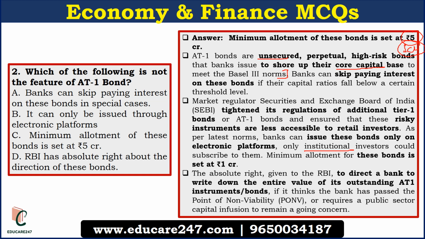They can direct banks to withdraw the outstanding of additional tier 1 bonds, and they can direct banks to stop paying the interest payment of these bonds. So these are high risk instruments used by banks to increase their core capital base to meet the Basel III norms. This is very important concept and this is very much in news because of Yes Bank's additional tier 1 bonds. So remember that it can be asked during the examination.